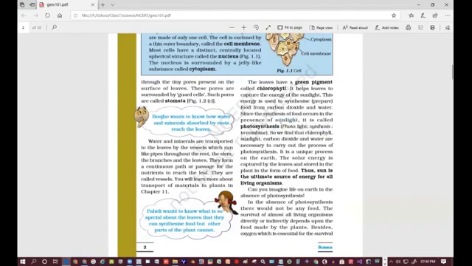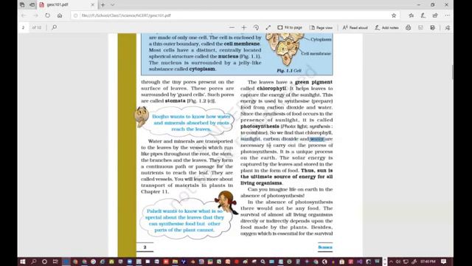It is a unique process on the earth. The solar energy is captured by the leaves and stored in the plant in the form of food. The sun is the ultimate source of energy for all living organisms. So, which is the ultimate source of energy for all living things? It is the sun.